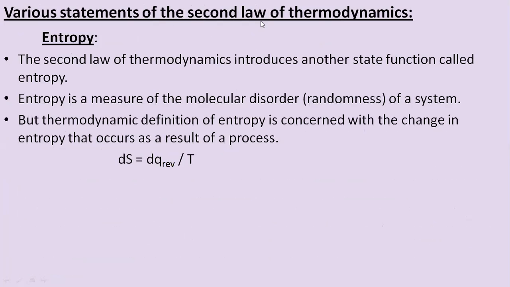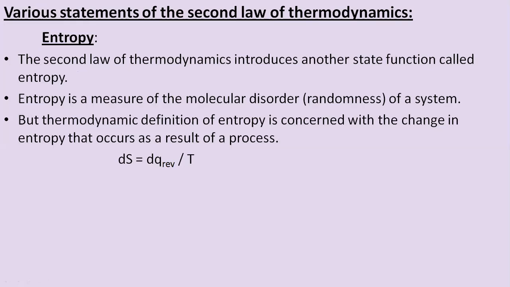Now comes the various statements involved in the second law of thermodynamics. First, related to entropy. The second law of thermodynamics introduces another state function called entropy, through which we can determine the second law. Entropy is a measure of molecular disorder, that is, the randomness of a system.